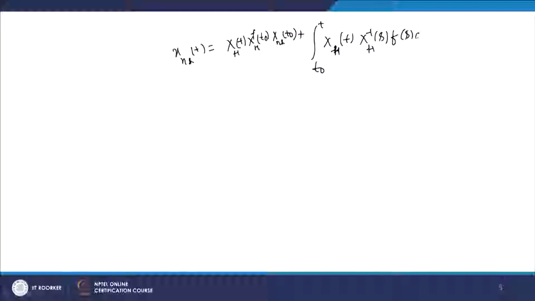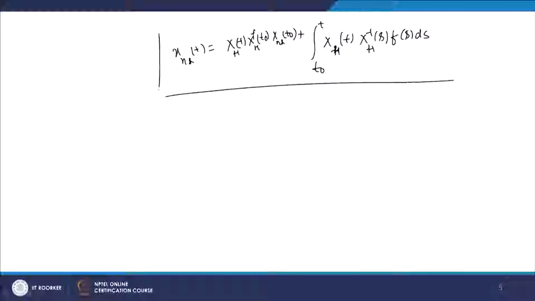So, x_nh(t) equals x_h(t) times x_h inverse(t naught) x_nh(t naught) plus the integral from t naught to t of x_h(t) x_h inverse(s) f(s) ds.